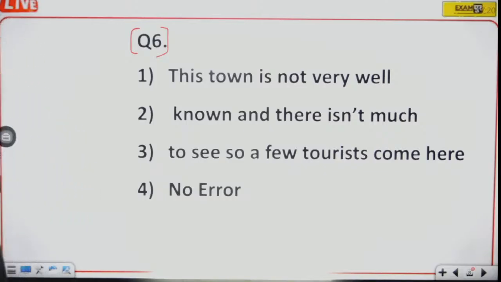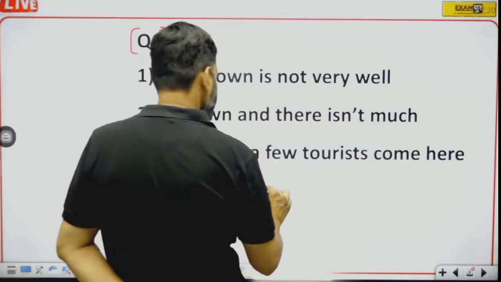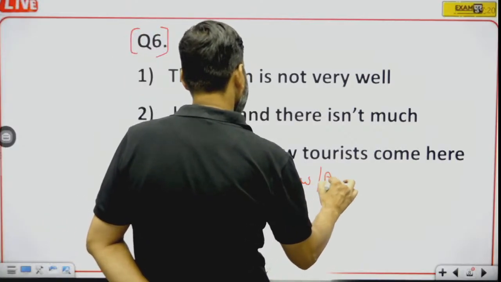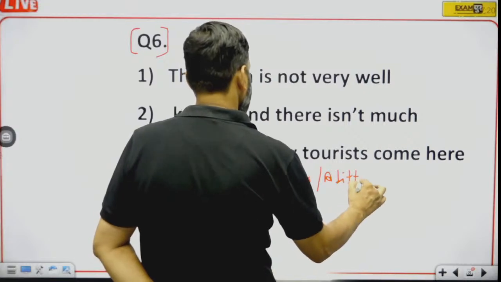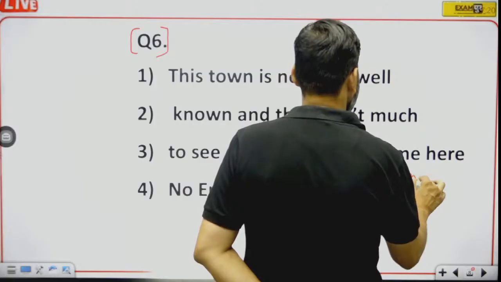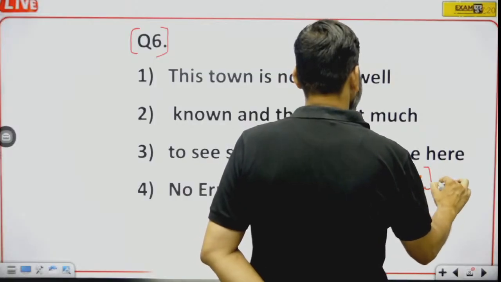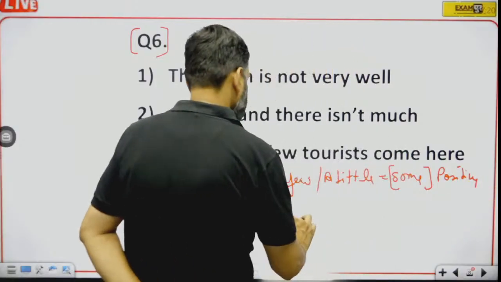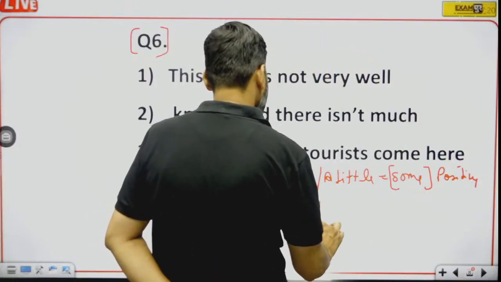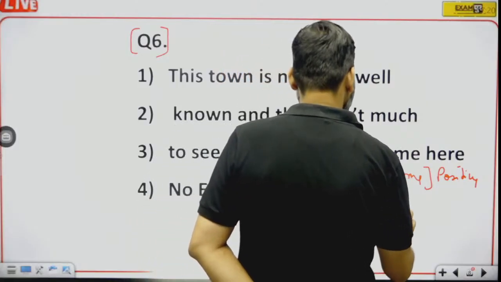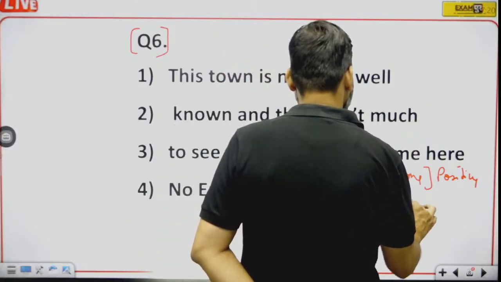See, as I said, a few or a little means some, and these words are positive. But few and little, these words are negative.